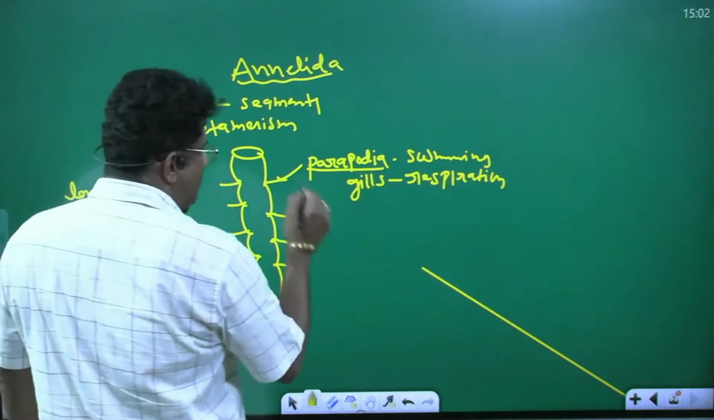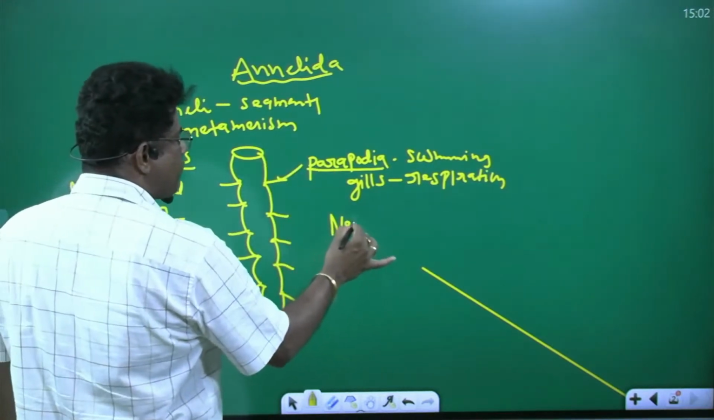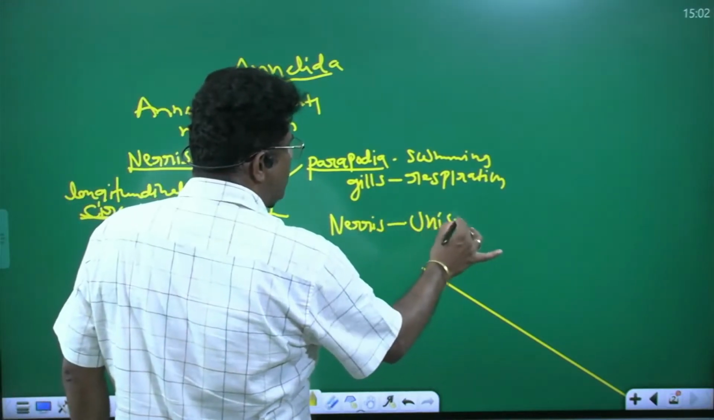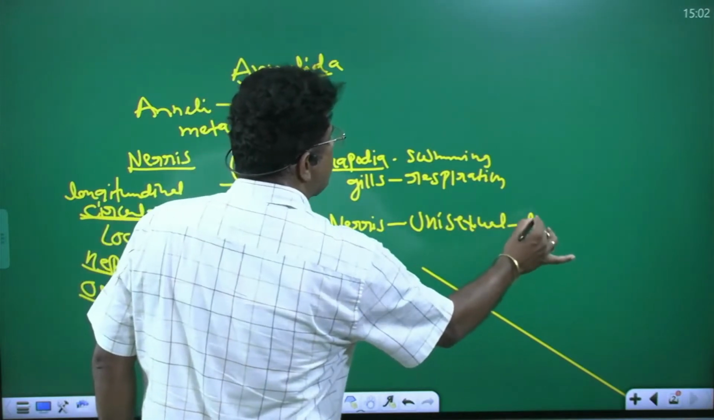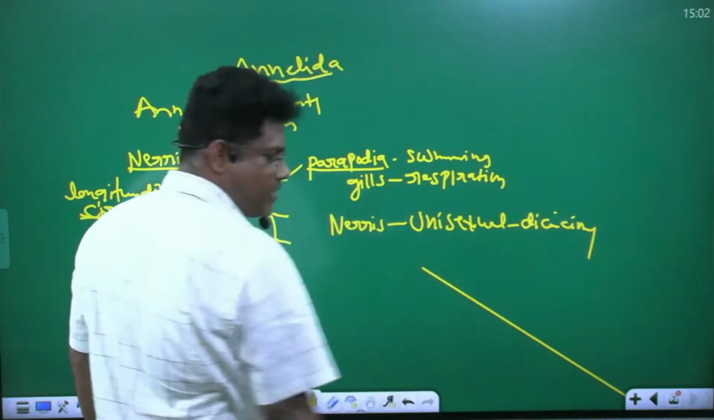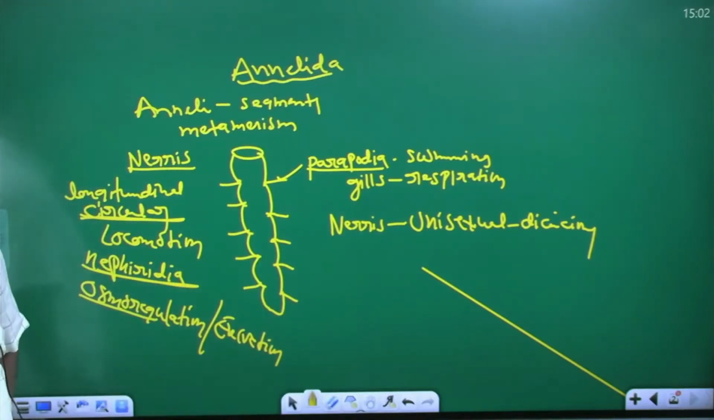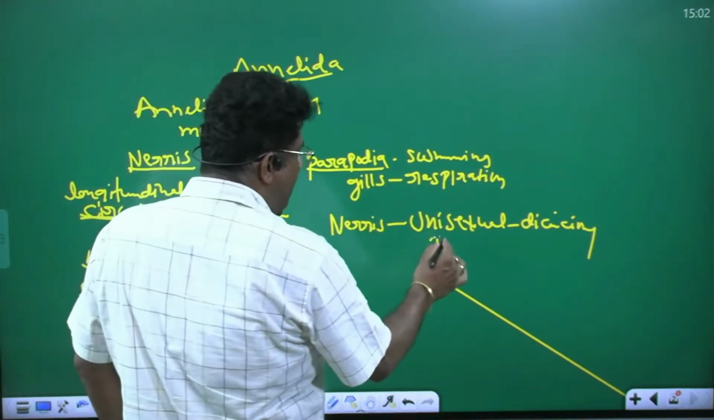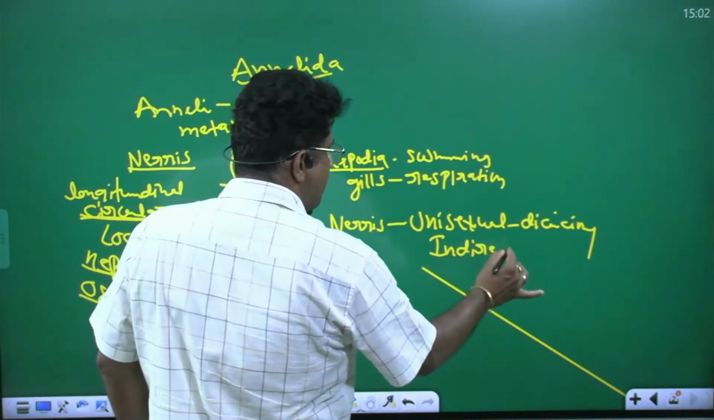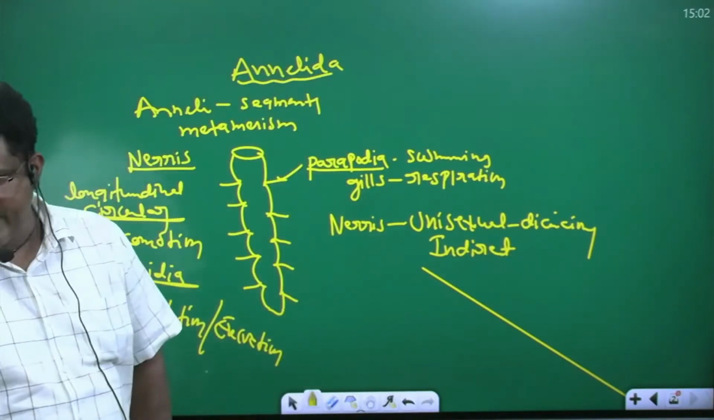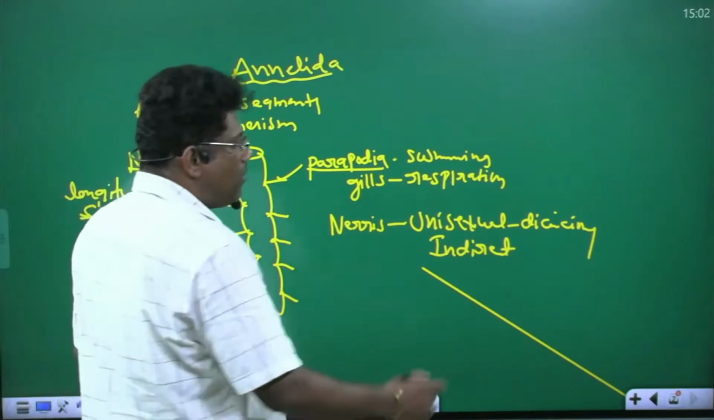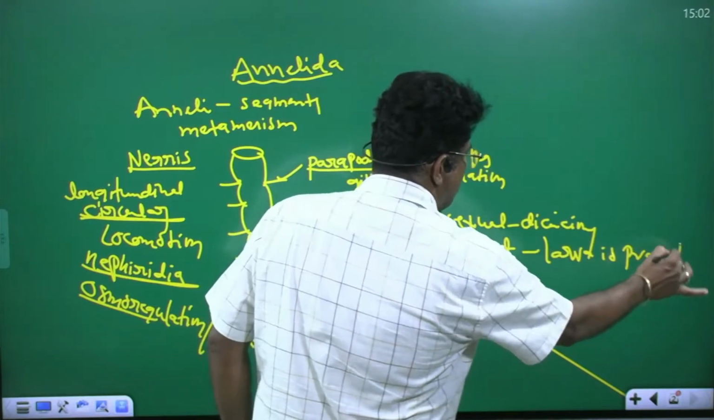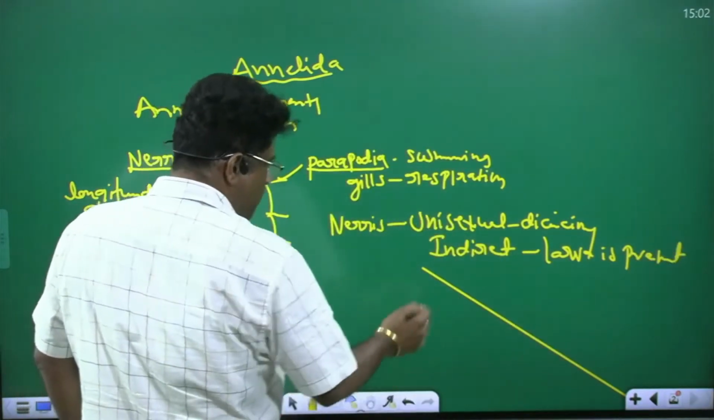You take what is this? In the Annelida, Nereis is there. Nereis is a unisexual organism. Unisexual means a dioecious organism. Am I right? Nereis is the unisexual, or dioecious, organism. In Nereis, development is indirect development, because larva is present. So that is important.